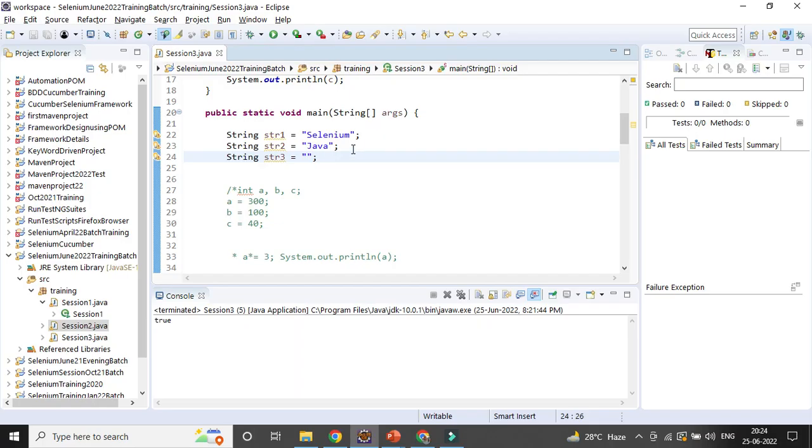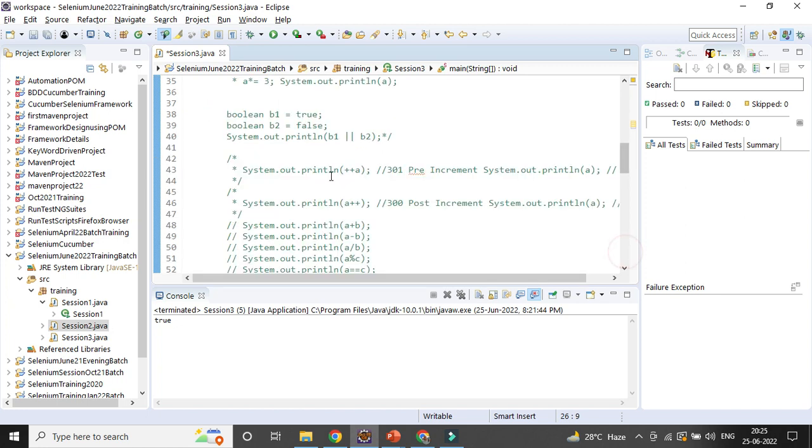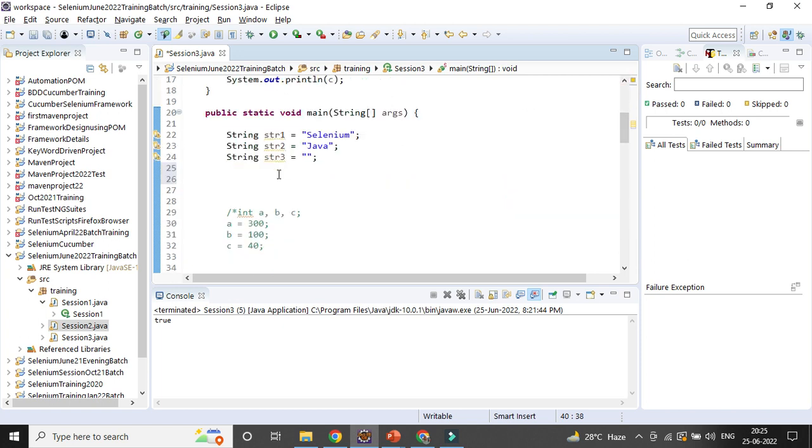So if you want to concatenate something, suppose you want to print out the concatenation, you can concatenate string 1 and string 2.